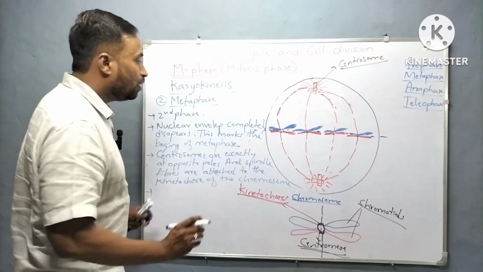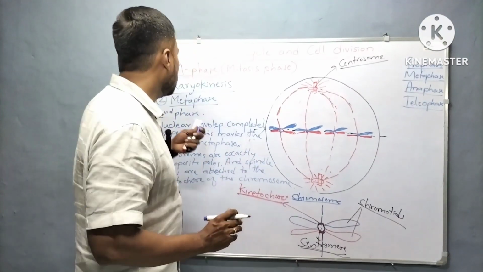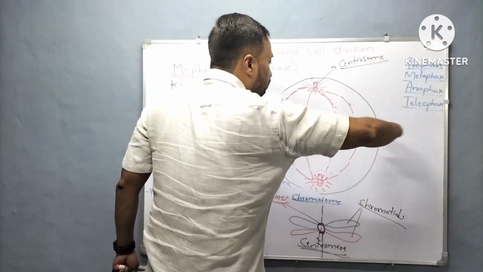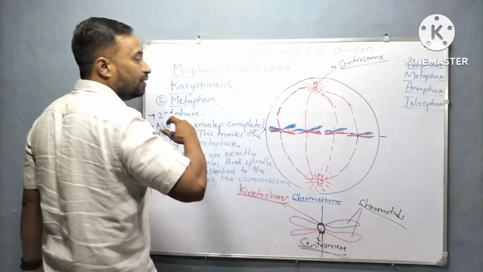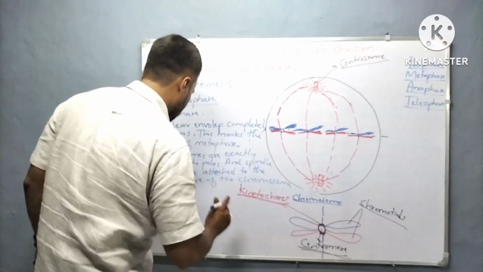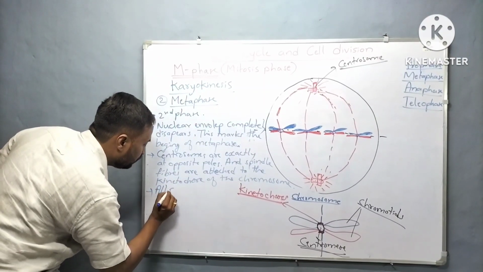And one more important key feature of metaphase is that all the chromosomes come and lie at the central metaphase plate, or equatorial plate.